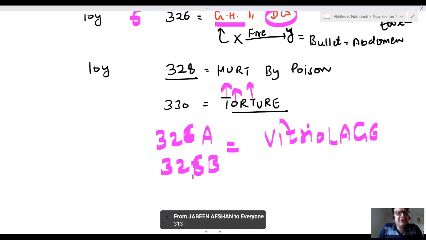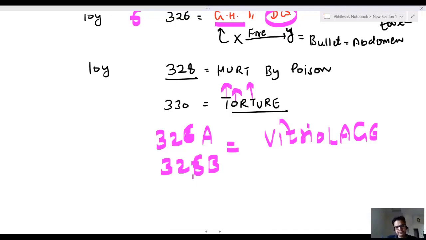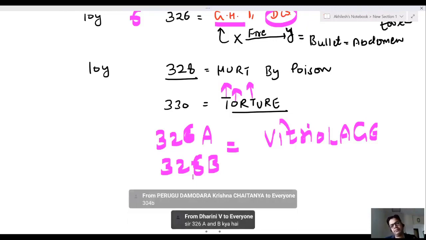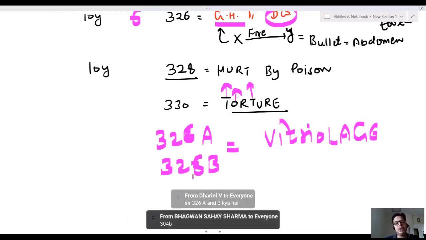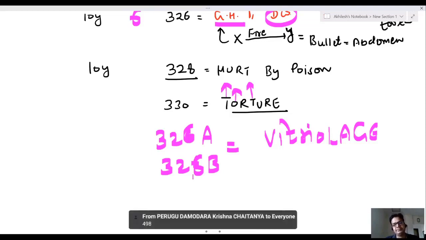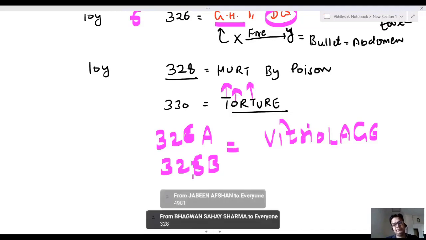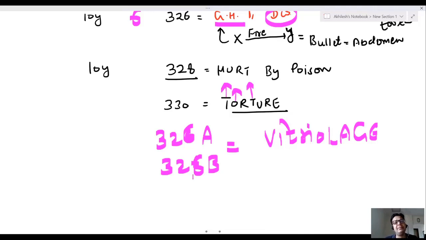Dowry death is punishable under which IPC? Dowry death. Bahu, bride. Doctor, mental torture to the wife is punishable under which IPC? Dharini, 498A. Okay, Dharini, I have already discussed vitriol, 326A and 326B, acid attack and acid attempt. 3 लड़कों ने 2 लड़कियों पे छिड़क दिया एसिड, ये तो already discuss हो गया ना? Already discussed.